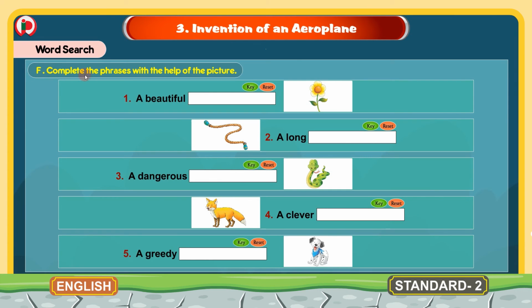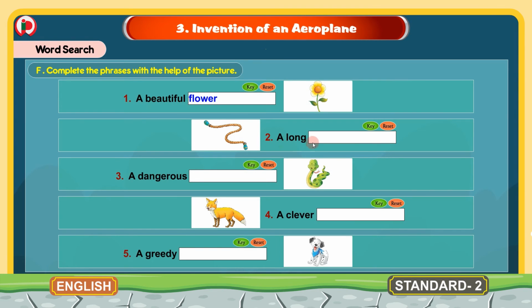F. Complete the phrases with the help of the picture. Children, here we are given some phrases. These phrases are incomplete. We have to complete these phrases with the help of the words and the picture given here. Now let's read the first one. A beautiful dash. This is a flower. So we will write here flower. Now the phrase becomes a beautiful flower.